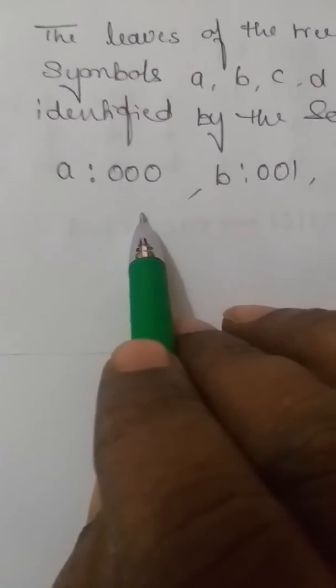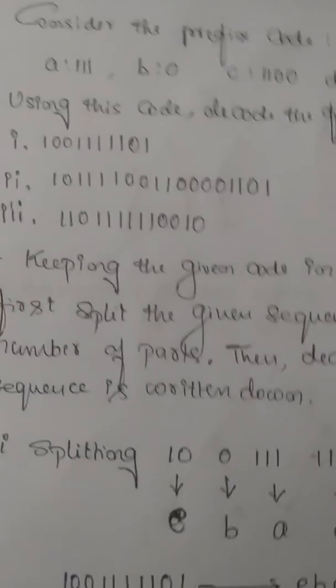See, carefully observe. For A, we have taken 0, 0, 0. For B, we have taken 0, 1. For C, 0, 1. For D, 1, 0. And for E, it is 1, 1, 1. Same thing. Okay? Now, we can take one more example here, the quite interesting one.